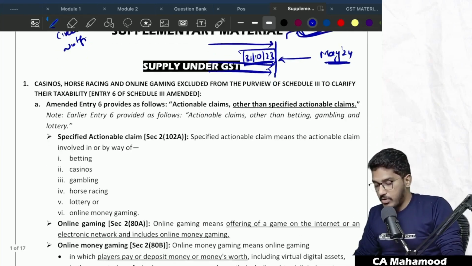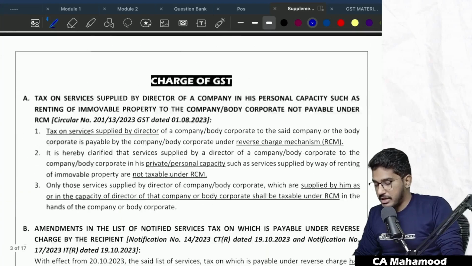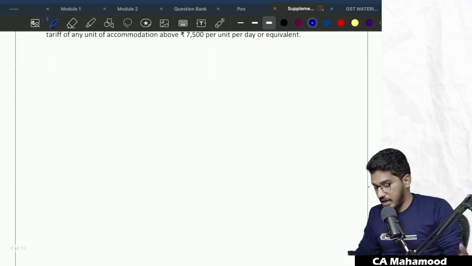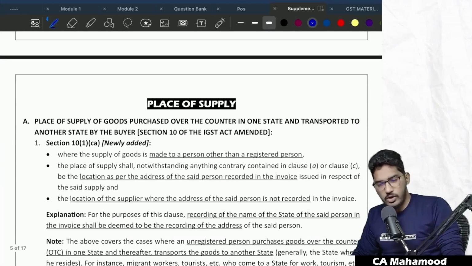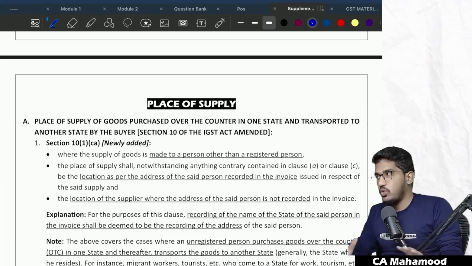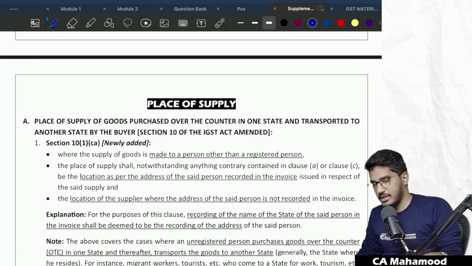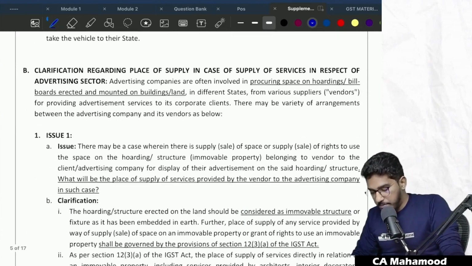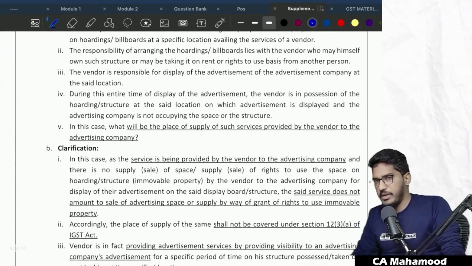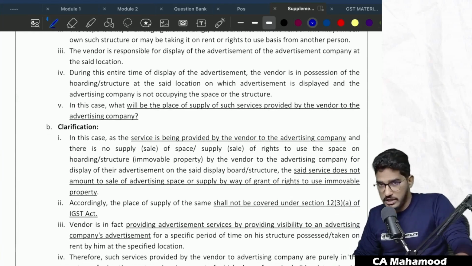Talking about the content, whatever amendments are there, I have compiled in this supplementary material. I will not say major amendments are there. They are manageable amendments which will not take much time. No major amendments as such, here and there a few circulars and notifications. I have compiled all that into one single supplementary document file, which is hardly 17 pages of content.